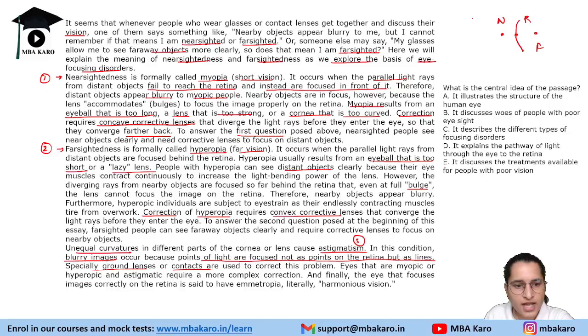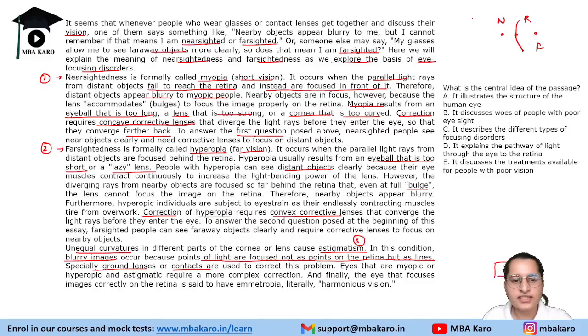Eyes that are myopic or hyperopic and astigmatic require a more complex correction. So if somebody has all three problems together, it requires more complex correction. You might have seen people whose spectacle lens has something extra here, for people with both nearsightedness and farsightedness. This part is for reading, to be able to read nearer objects properly. Maybe your grandparents wear these kinds of lenses. So eyes that are myopic, hyperopic, and astigmatic require a more complex correction.